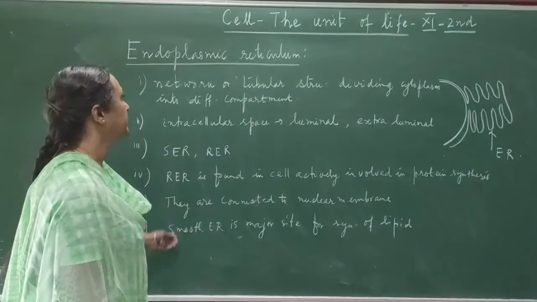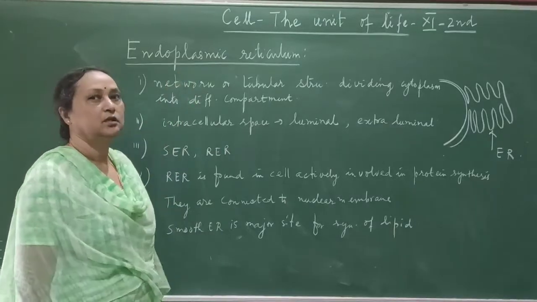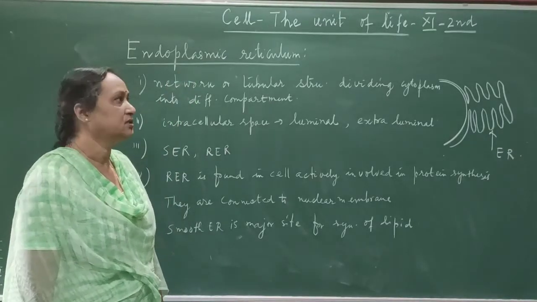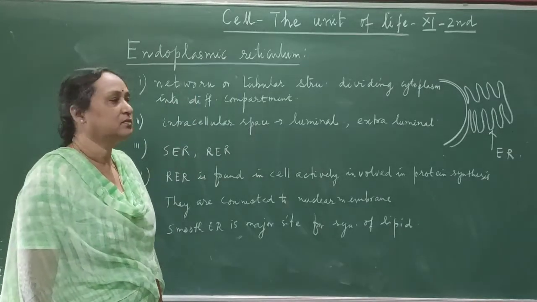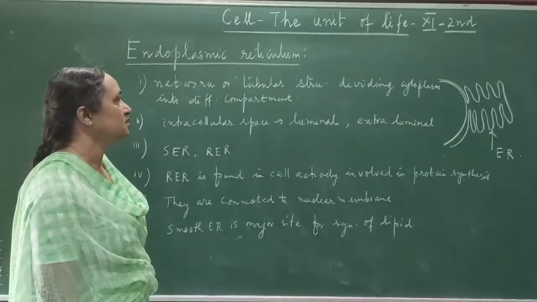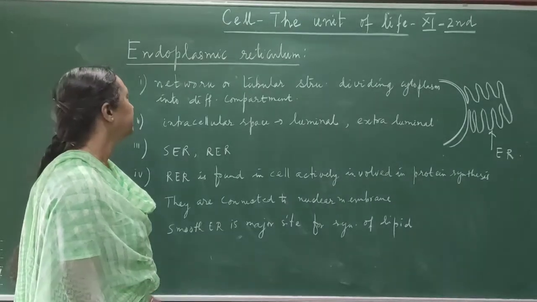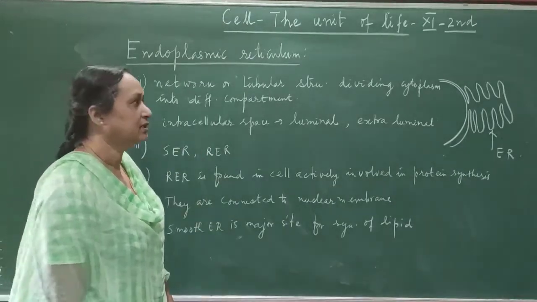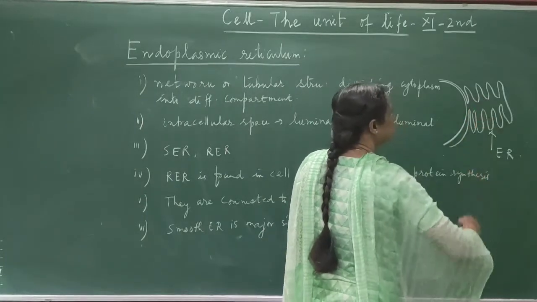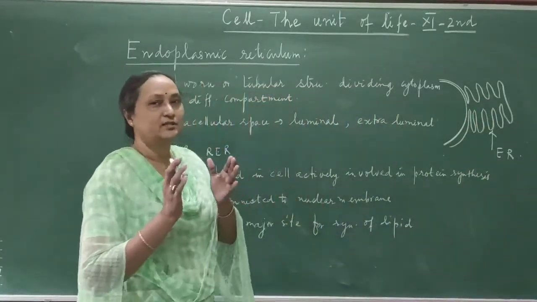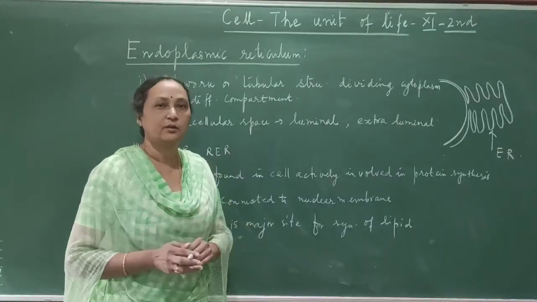Endoplasmic reticulum is a double membrane bound cell organelle which is present in plant and animal cells. It is either a network-like structure present in the cytoplasm, or a tubular, tube-like structure dividing the cytoplasm into different compartments. So this is endoplasmic reticulum. These are small tube-like structures, and the cytoplasm is divided into a number of chambers or compartments.